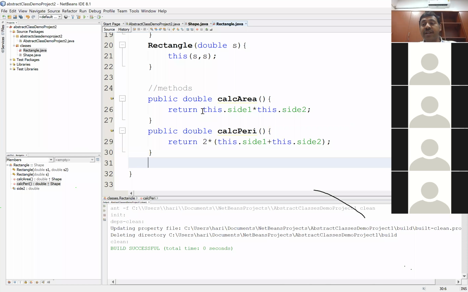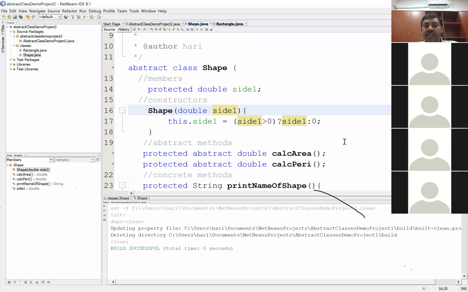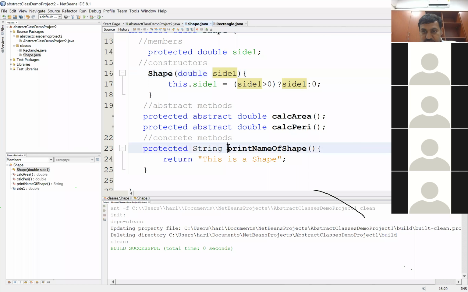Now, do I need to write the body of the print name of shape method? No, I don't have to. Why don't I have to? Because if I look at the shape class, that method is a concrete method. So do I need to override it? Is there a rule that every concrete method must be overridden? No, there is no such rule.